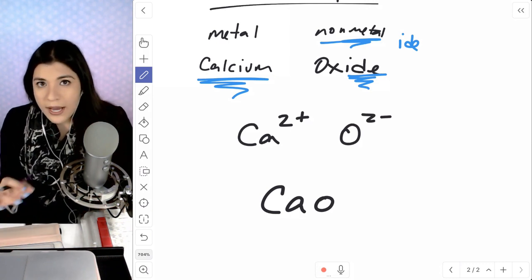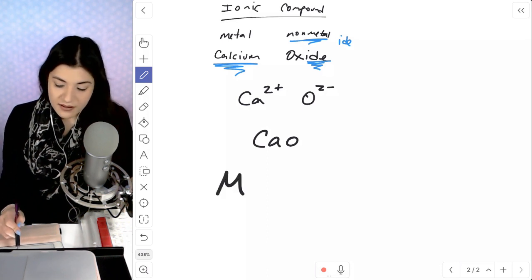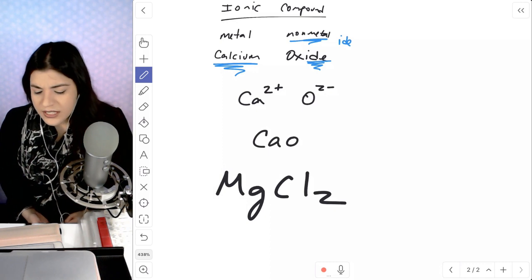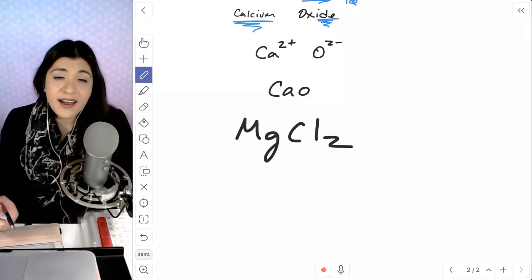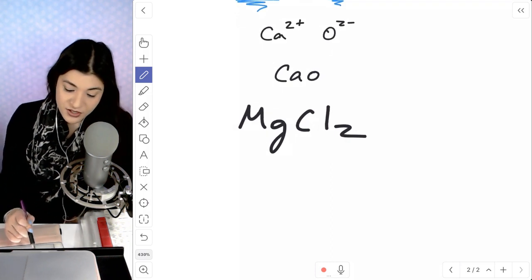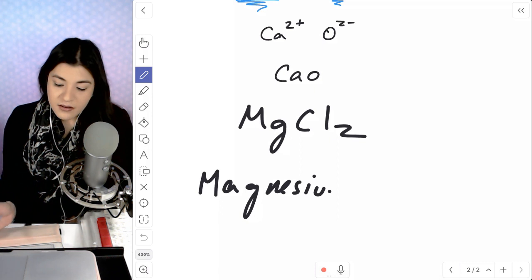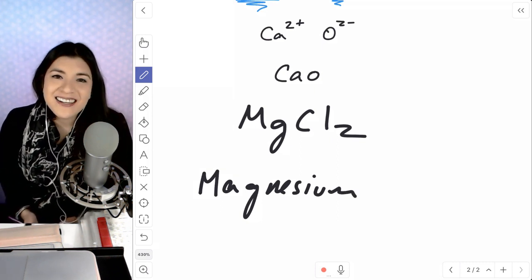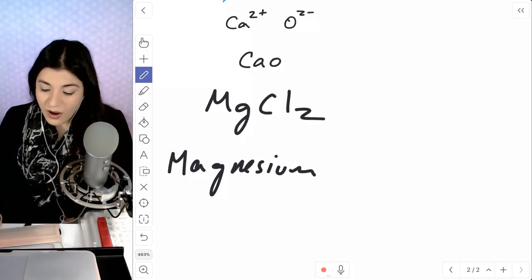If we were working our way backwards, so let's say if we had something like this, we'll see that Mg, or magnesium, is a type of metal, so automatically it has to be ionic. So I'm just going to write the name of the metal. And then chlorine is a type of nonmetal, so that means it has to end in "ide." And that's all it would be, so it would just be chloride.